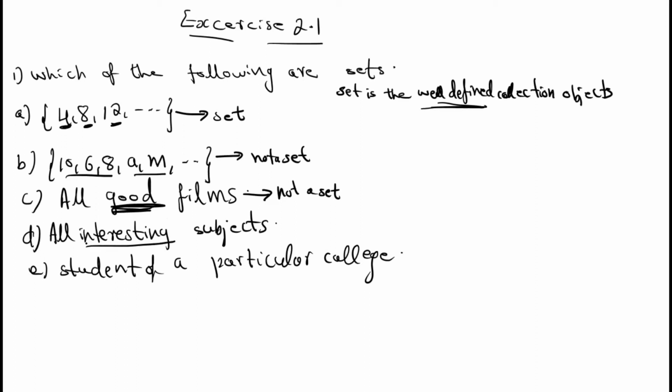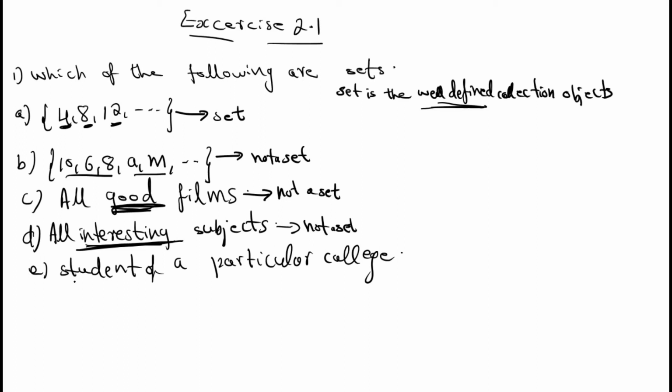Then, all interesting subjects. Here see the word interesting is used. So this is not an example for a set. Why? Because for all interesting subjects, that interest depends upon the students. You ask different students, they will say different subjects. So it's a collection, not a well-defined collection. So it's not an example for a set.